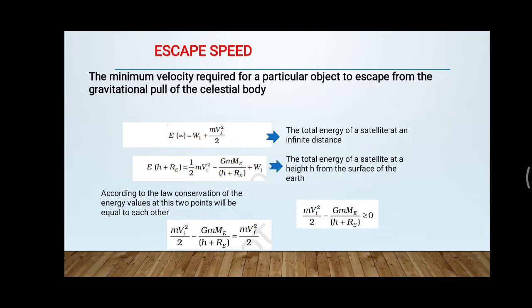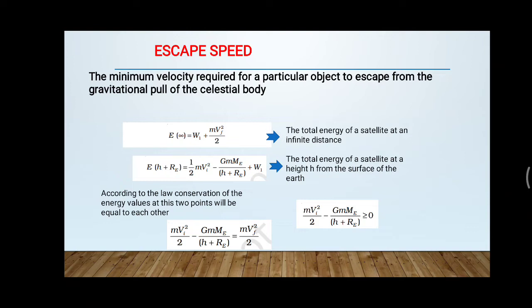At the same time, if you consider a rocket which we are sending to space, as it is moving upward, it is not falling back and it can even overcome the gravitational attractive force or the gravitational pull.